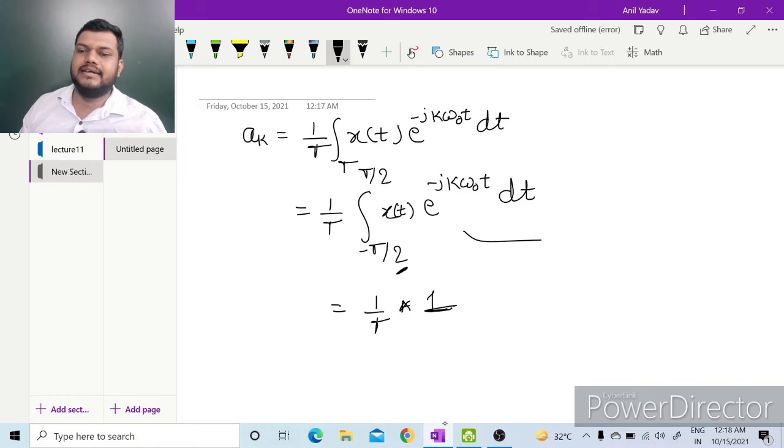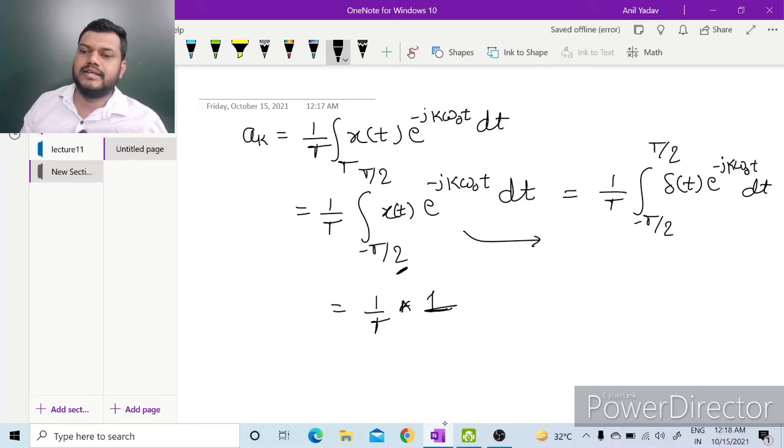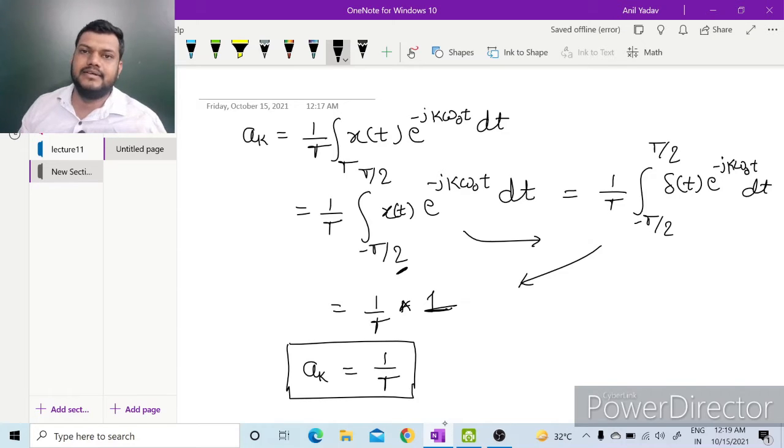Or we can directly write x(t) as delta(t). In this time period x(t) is delta(t) only. In minus T by 2 to T by 2, x(t) is delta(t) e to the power minus j k omega naught t. So from the shifting property also this value will be 1. So a_k became 1 by T. We can take any time period, so I am taking from minus T by 2 to T by 2. So this is a simple result, but this is very much useful.